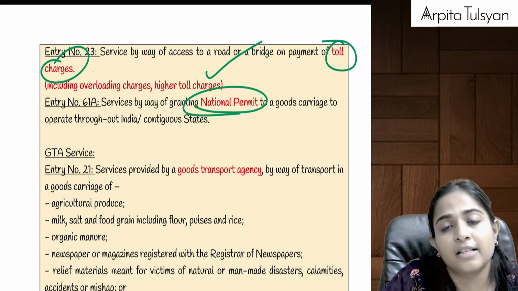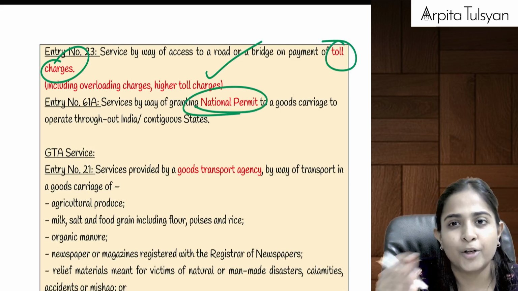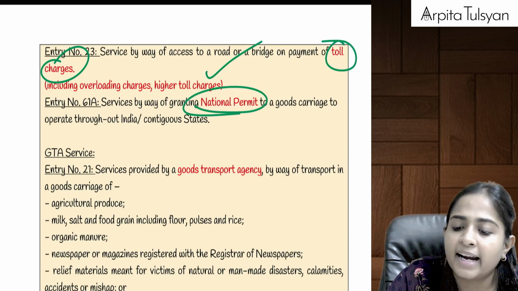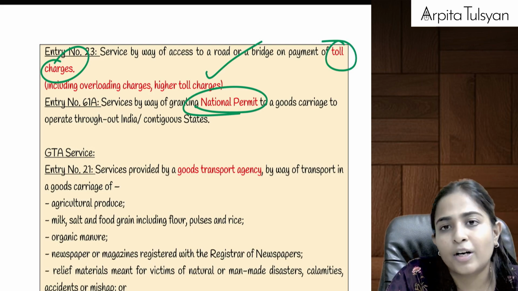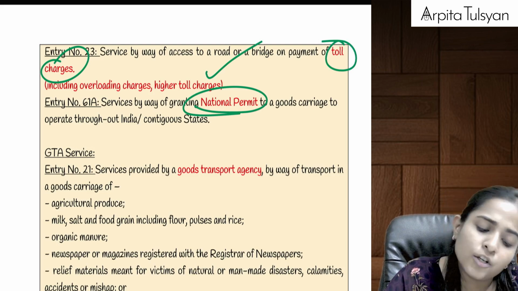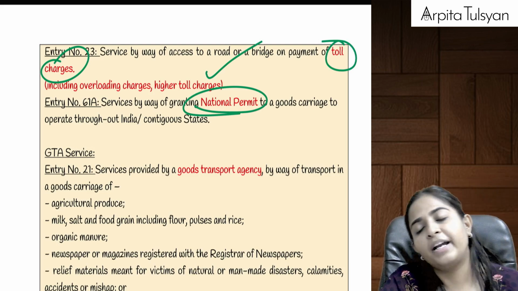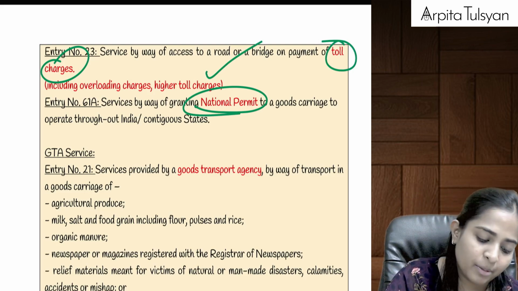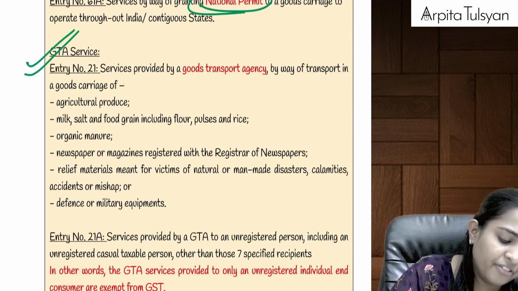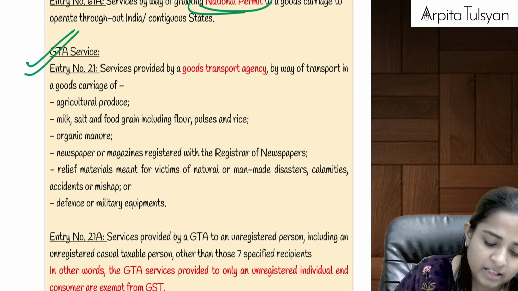And services by granting national permit, you must have seen behind the trucks, it is a national permit, that is, the truck can travel all over India. So for that national permit, we have to take it from the Ministry of Transport. So even the fees that we paid for taking this national permit, even that will be totally exempted from GST, right? Now, within that, they have spoken about GTA service also.